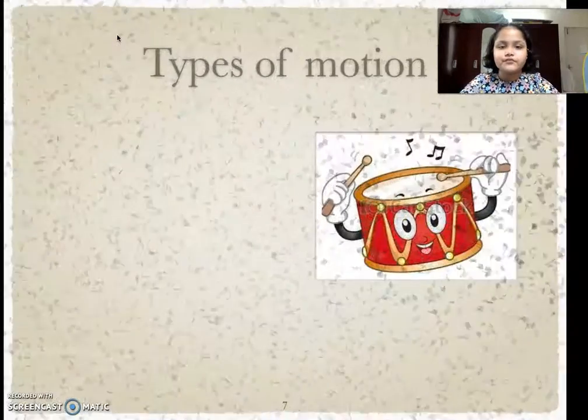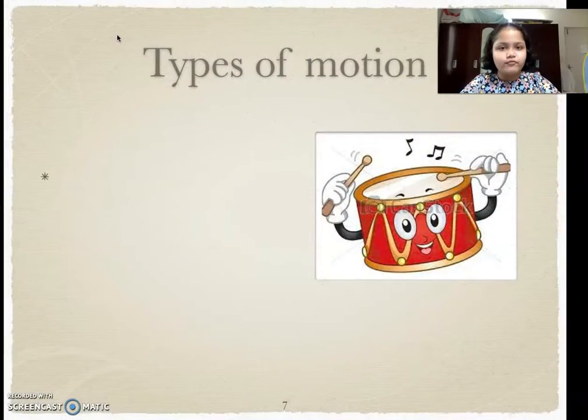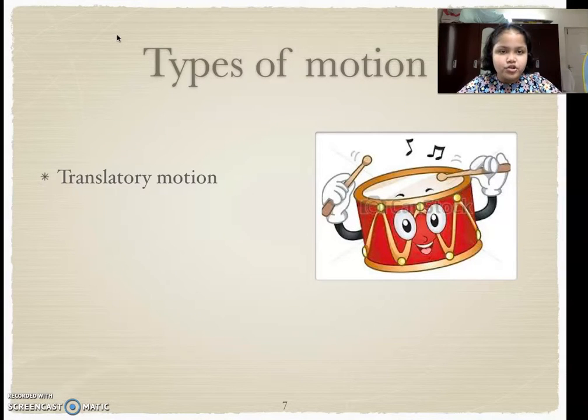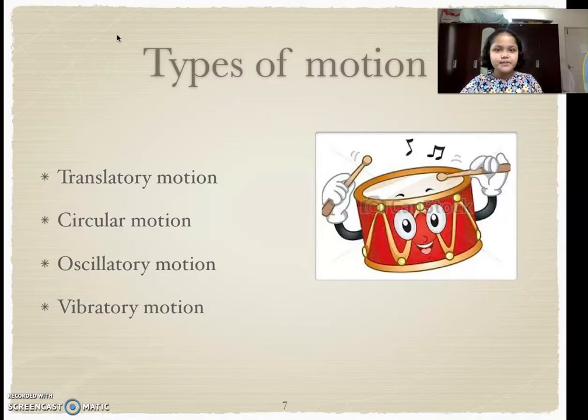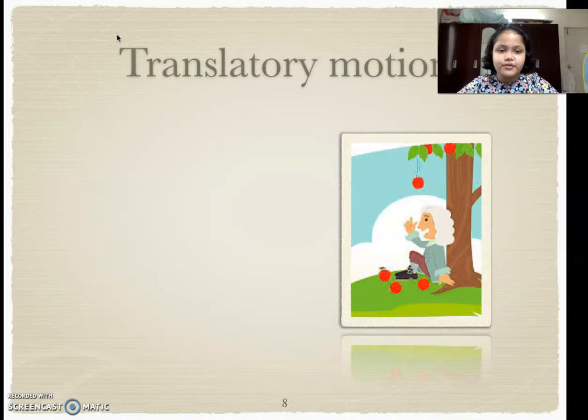Now, let us talk about types of motion. So, first type of motion is translatory motion. Second type is circular motion. Third is oscillatory motion. And fourth and the last one is vibratory motion. I will tell about all these four motions, but first let me tell that there are two types of translatory motion also. So now first let us know what is translatory motion.